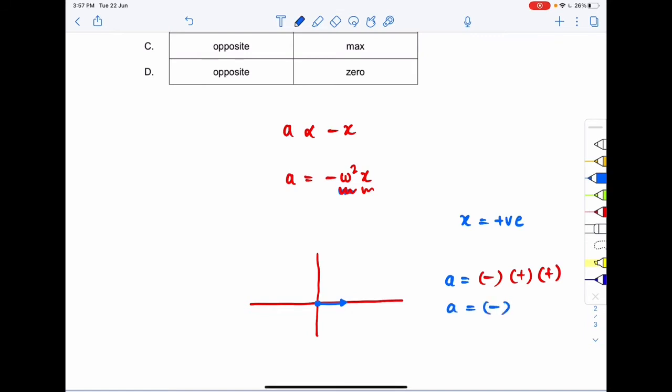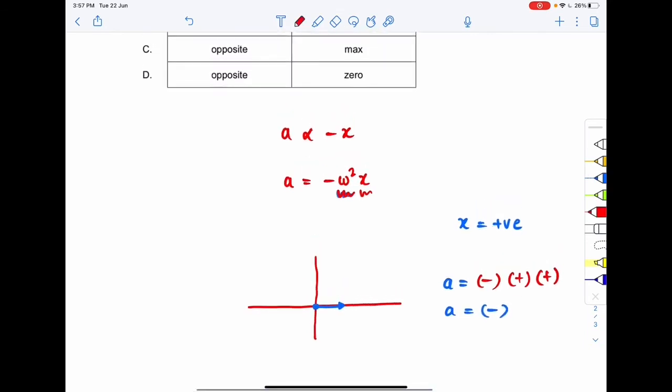So what does this negative mean? When the particle goes in the positive x direction, acceleration is in the negative x direction, right? So acceleration is directed in the negative x direction, that is in this direction.